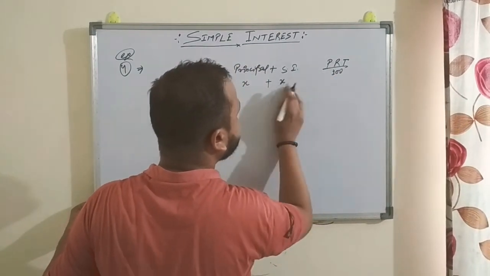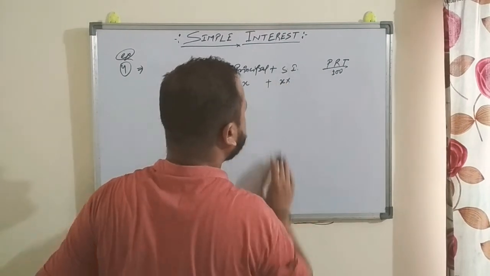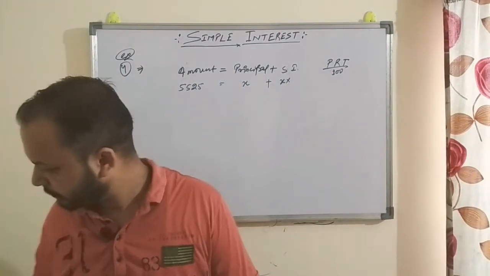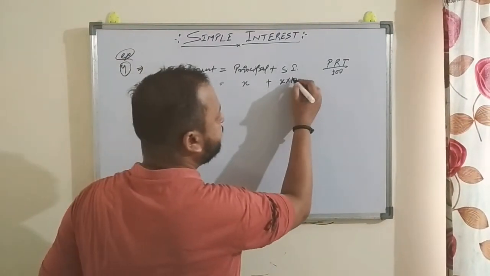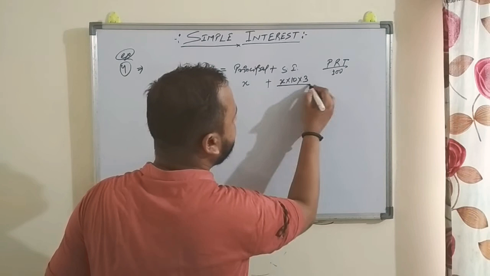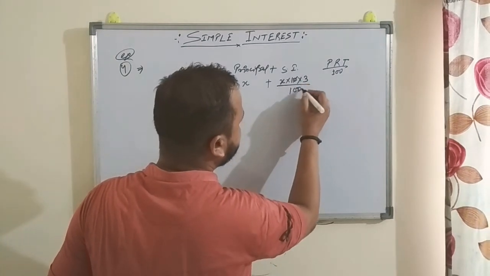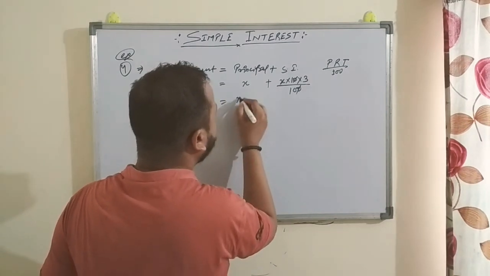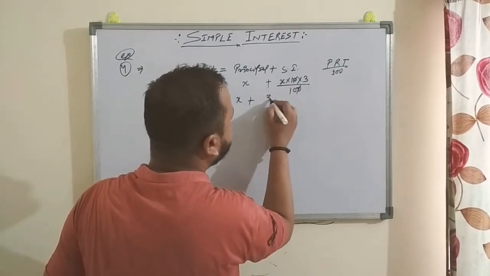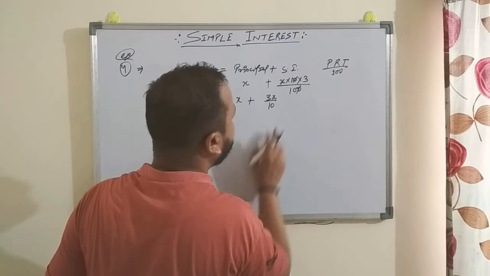Principal is X. Rate of interest is given as, I think, 8%. No, sorry, 10%. That is 10. Time is 3, divided by 100. This is 0 and 0, you can cancel it out. So X plus 3x by 10. Right? This is simple interest.